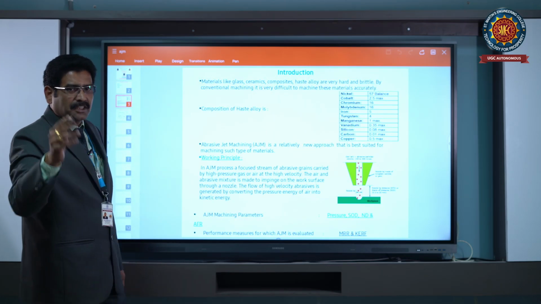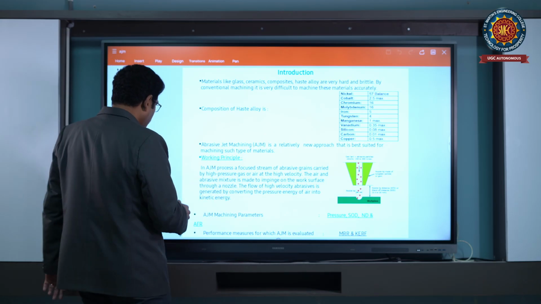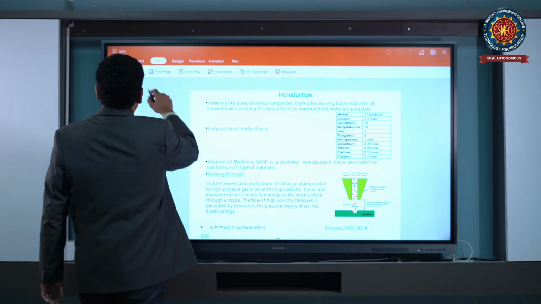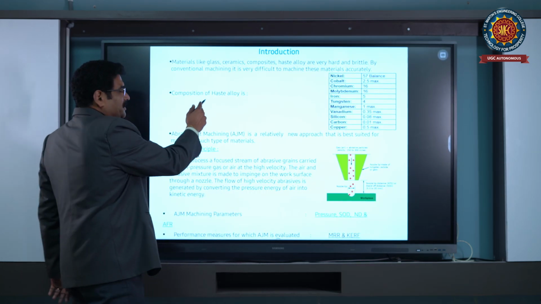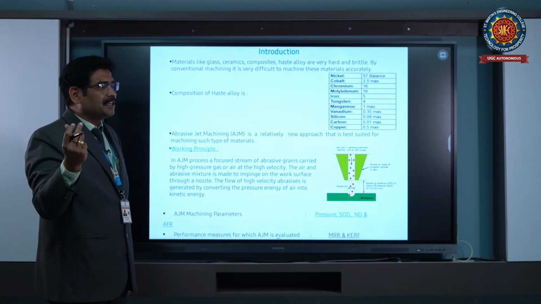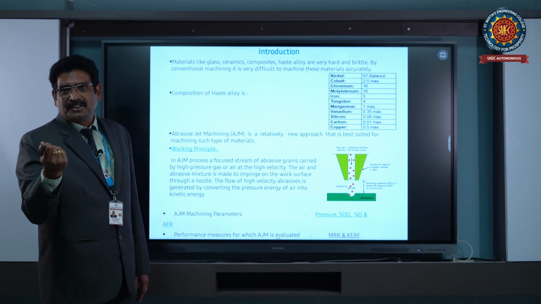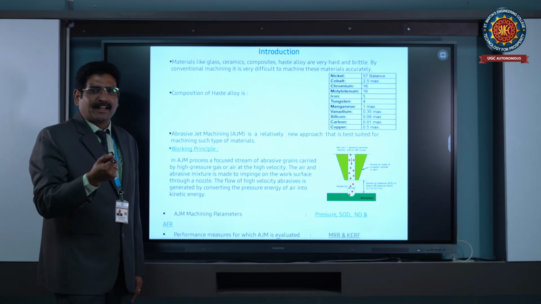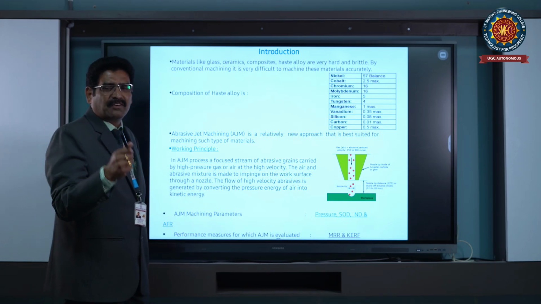Coming to the abrasive jet machining process, different types of materials can be used in it. It is used for machining glass, especially. Glass is very brittle. You can't machine glass by using conventional machining processes like lathe machines or automated lathe machines, or other things like boring and drilling. But by using the abrasive jet machining process, glass can be machined comfortably.